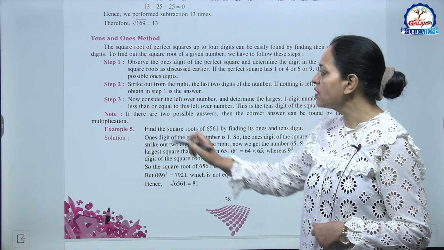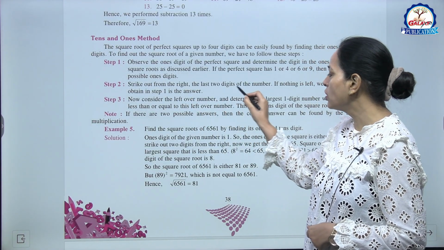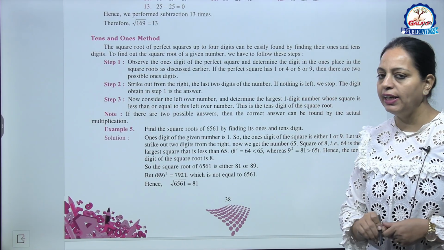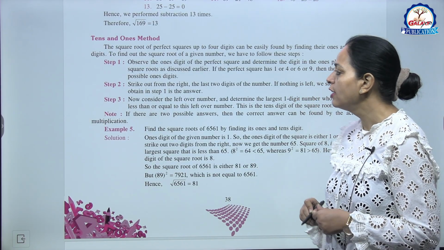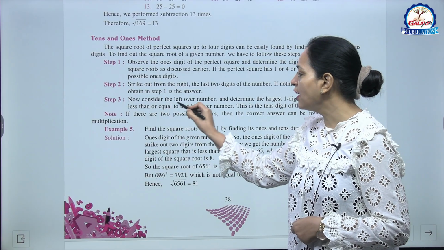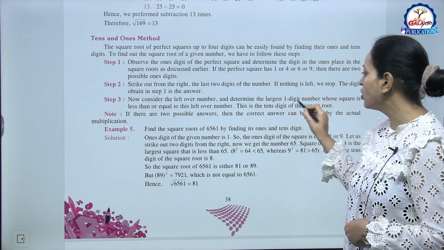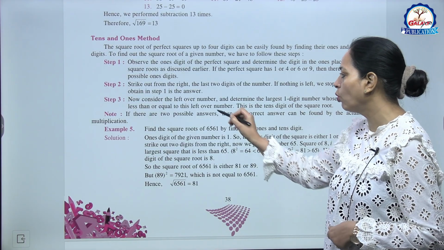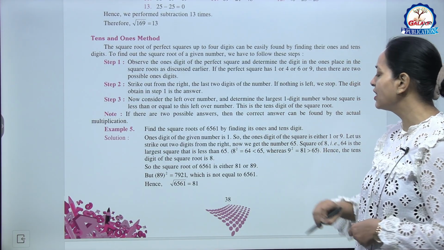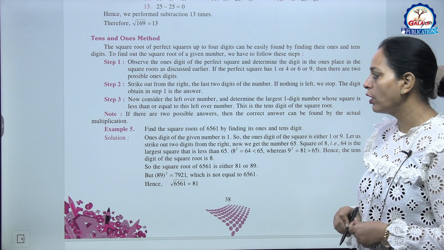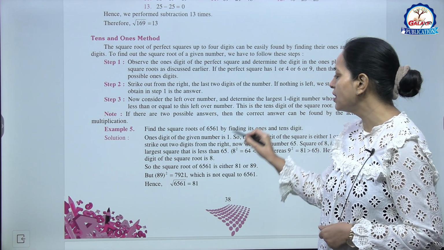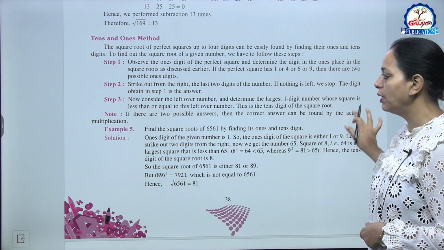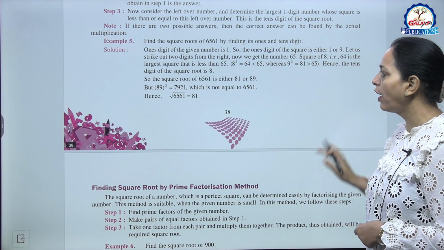Now step 2. Strike out from the right the last two digits of the number. If nothing is left, we stop. The digit obtained in step 1 is the answer. Step 3. Now consider the leftover number and find the largest one digit number whose square is less than or equal to this leftover number. This is the tens digit of the square root. Now one point, if there are two possible answers, then the correct answer can be found by actual multiplication.